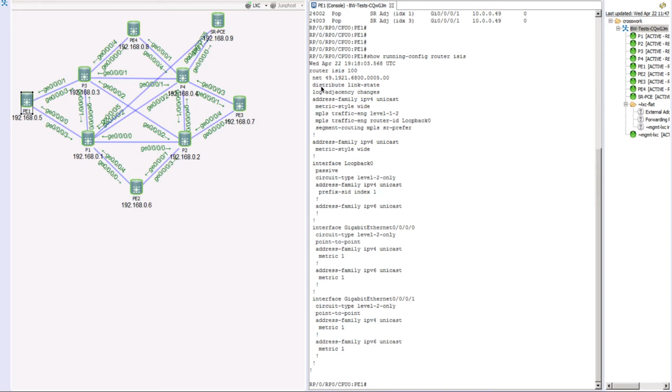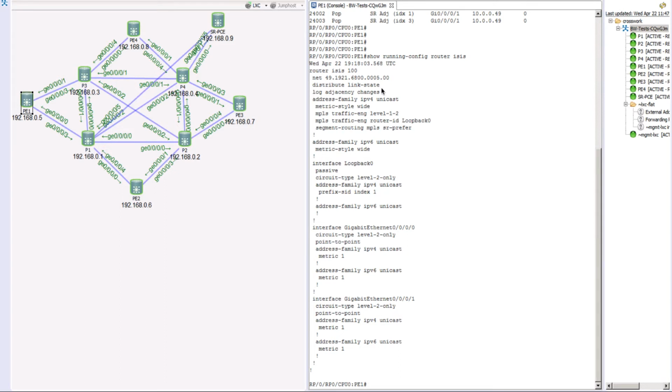The important command, the command which is doing the magic, is distribute link-state. This is the command that takes all the IGP learned information and starts feeding that information to our SRTE database. That is the most important command we need just to turn on feeding the information from IGP to SRTE. Distribute link-state means take the link state information and start distributing it into your SRTE database. I have configured the same command on all the routers in this topology. So you would go under your router ISIS IGP and say distribute link-state.